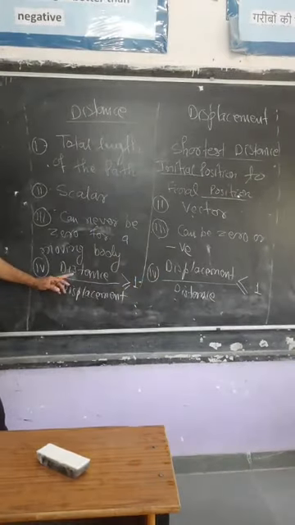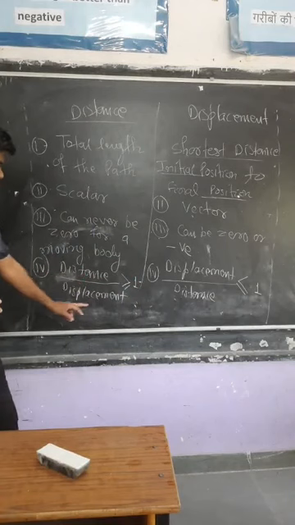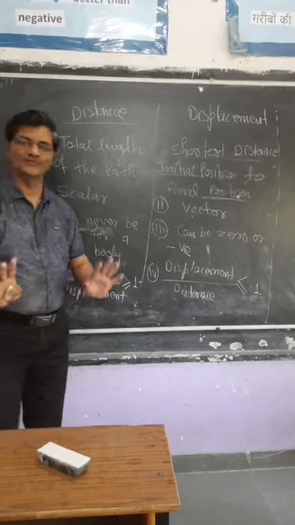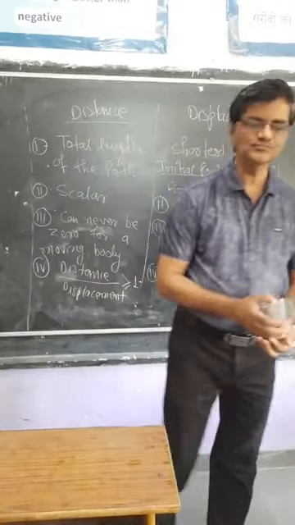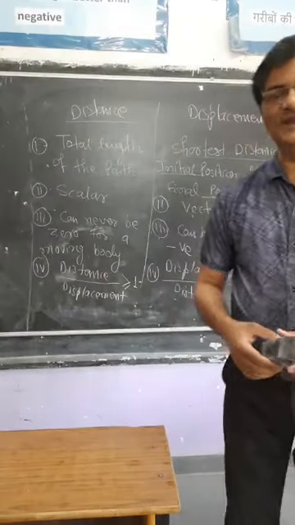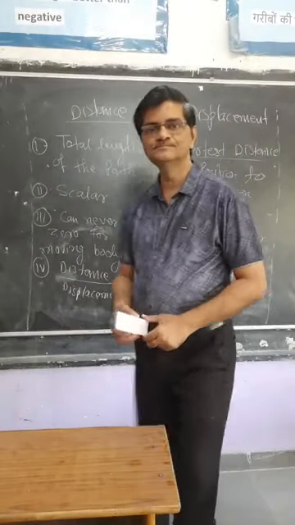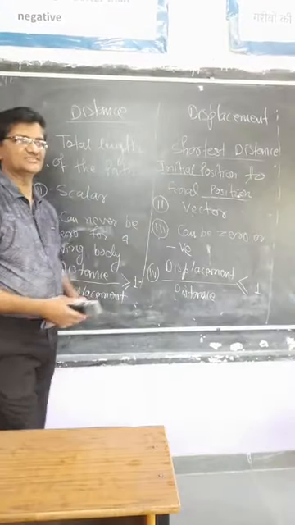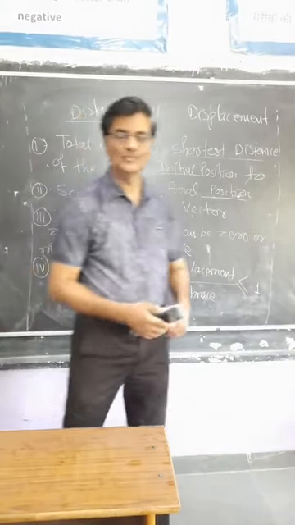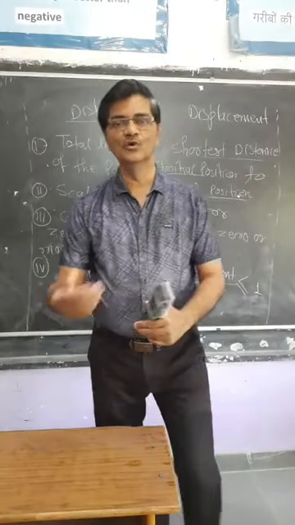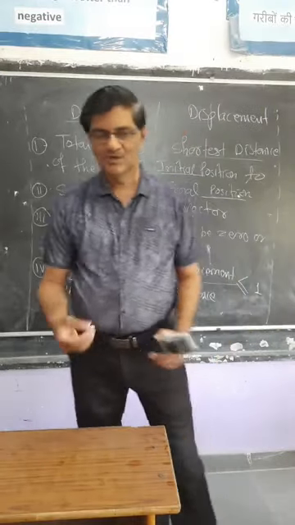Or, the reciprocal: distance is always greater than displacement. I think you have tried some numericals based on this, as we discussed 1 or 2 numericals in the last session. But now we will move ahead.